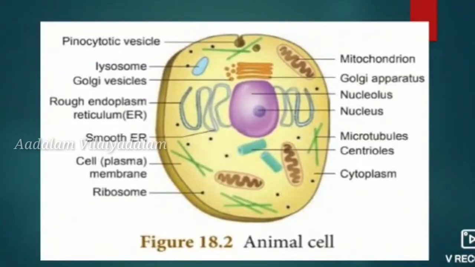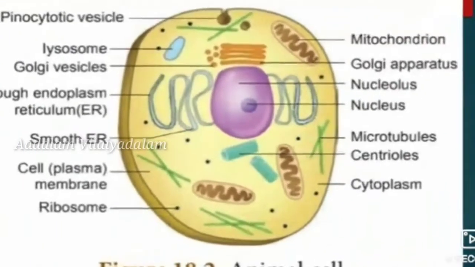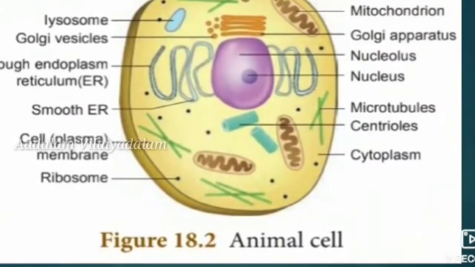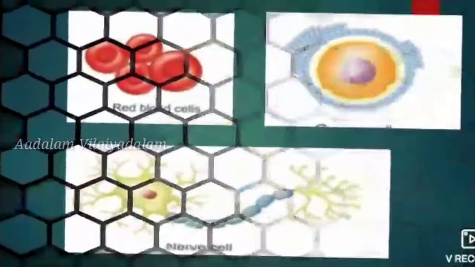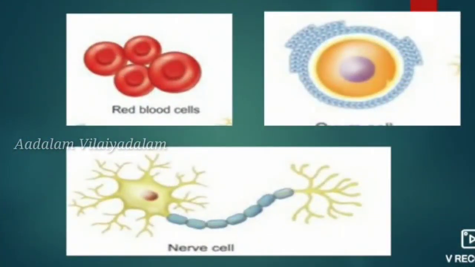And the size of cells varies for different animals, and it is measured by the unit of microns, that is micrometer. The size of cells is measured in micrometers, and 1 micron is equal to 1 by 10 power 6 meter. The smallest cell, bacteria, has a size of 1 to 2 micrometer.